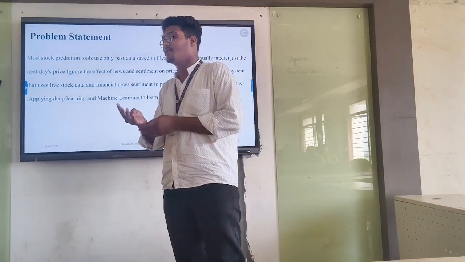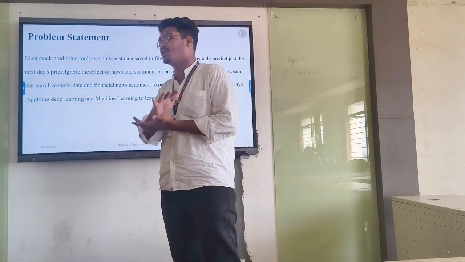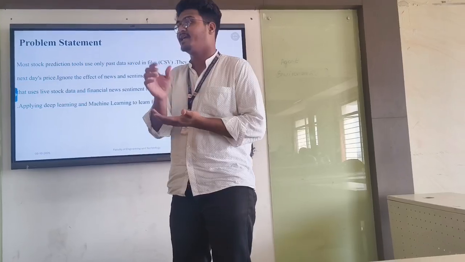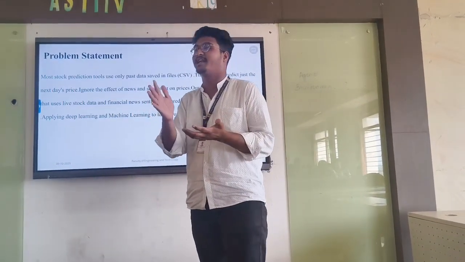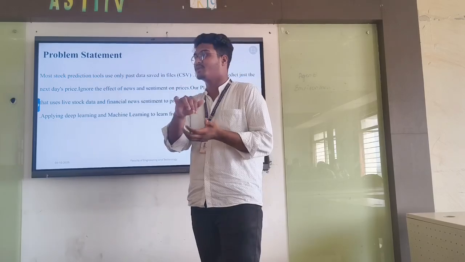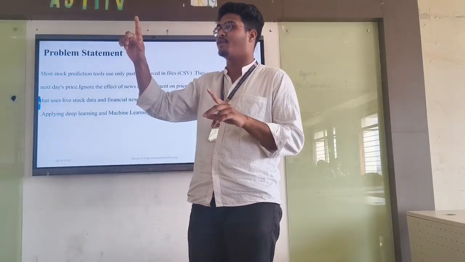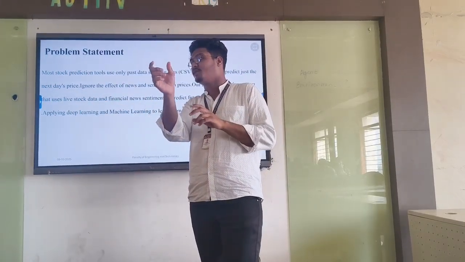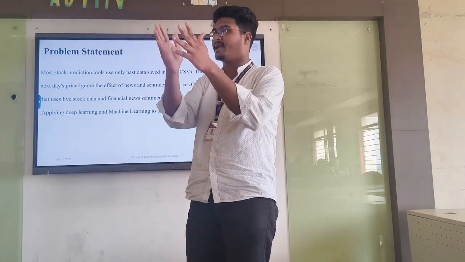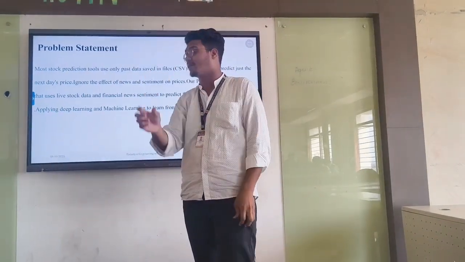LSTM is like a person who remembers past stock movements, for example last month's data, last week's data, and last day's data. It tries to find a pattern. For example, if 3 days before the stock price was going down, and for the last 3 days the stock price has been moving down, the model thinks that tomorrow the stock price will be increased. Here it catches the pattern.